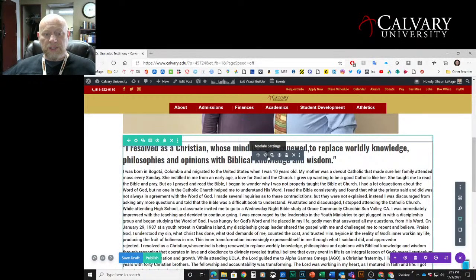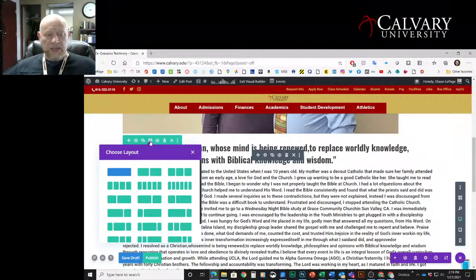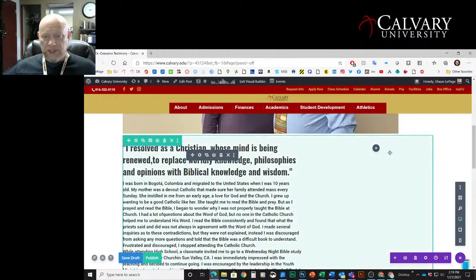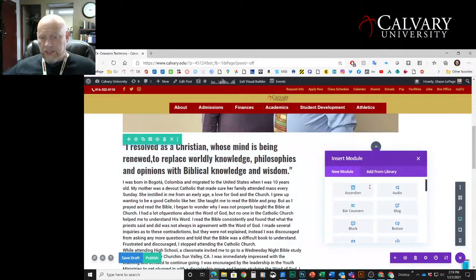And so the reason this is important is because you can come up here to your row, and the row has at least one other option here, and that is this right here, which is your column structure. So when I click on that, I can add another column to the row, which I'm going to do here. I'm going to click on this right here. You can see visually it's a column that's more narrow on this side, and then the wider side over here. And then I can add all kinds of different things.